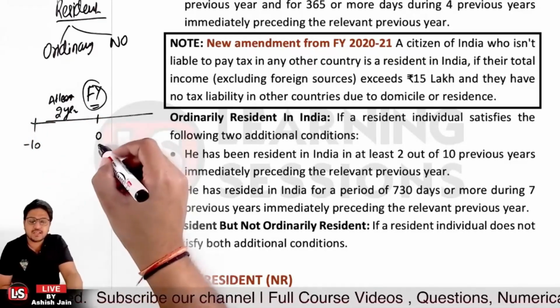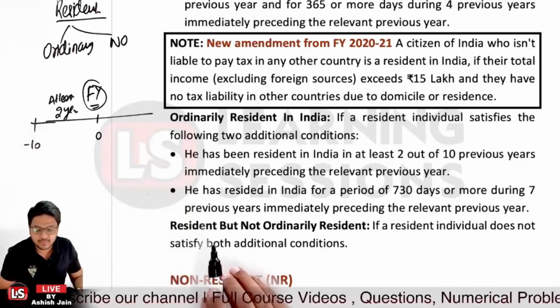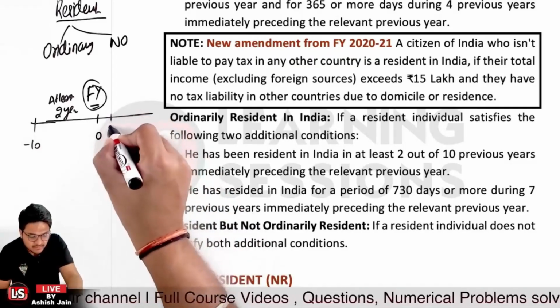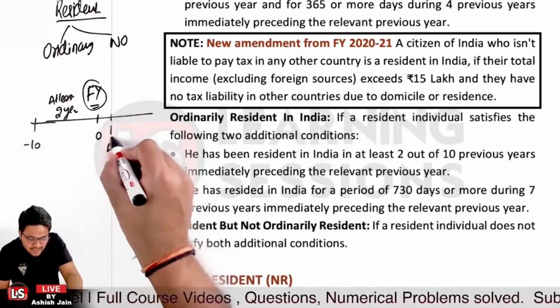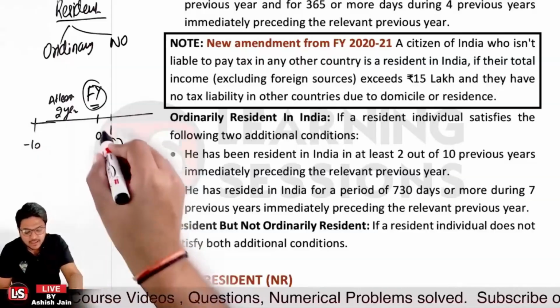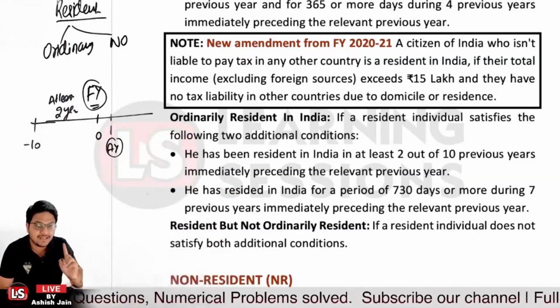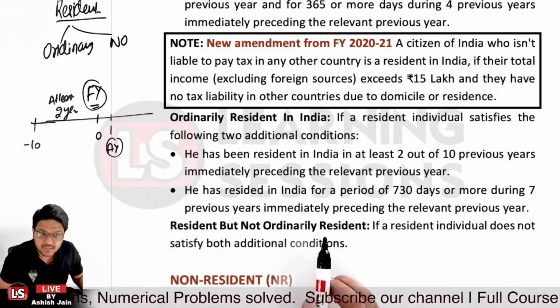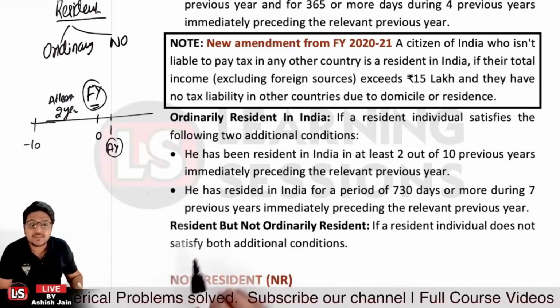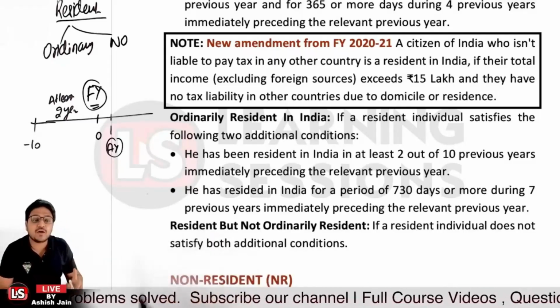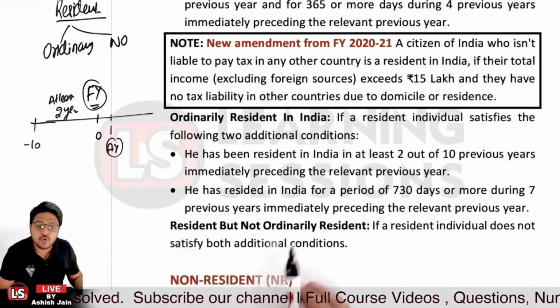Relevant to the financial year, the previous 10 years, the person must have stayed for at least 2 out of 10 previous years, right? And further, the person is to reside in India for a period of 730 days or more.